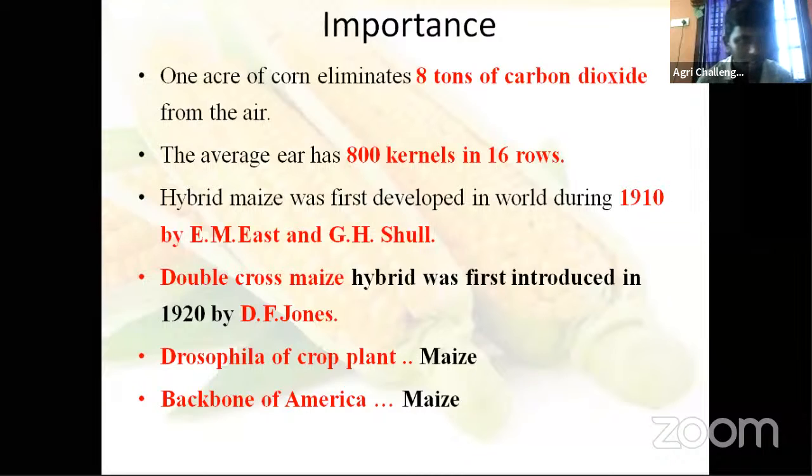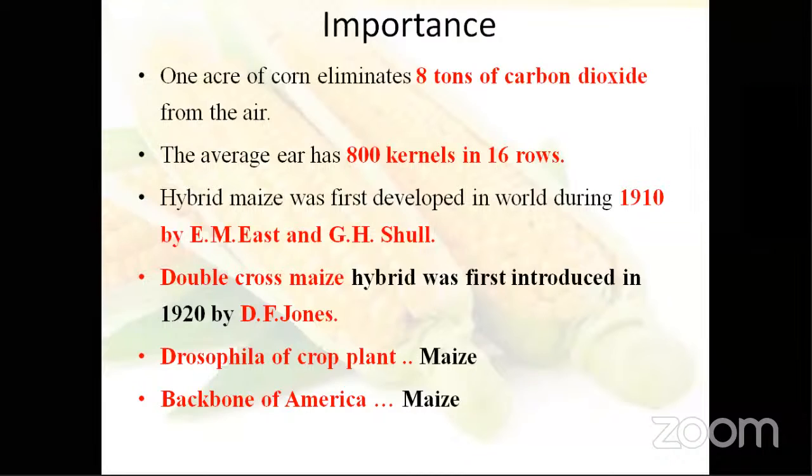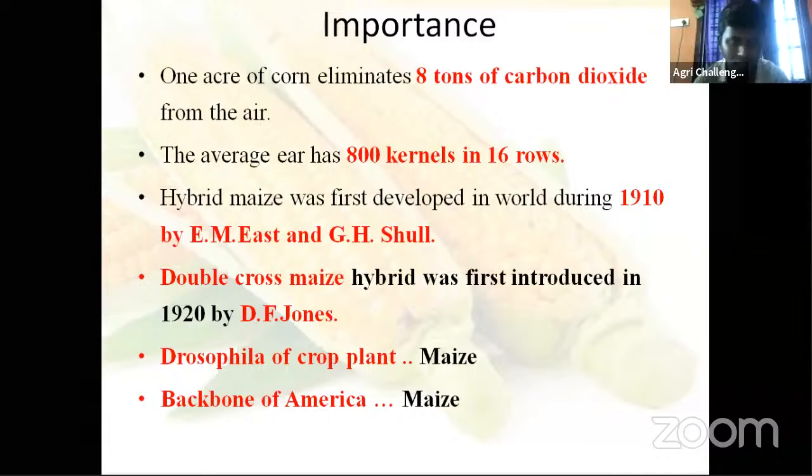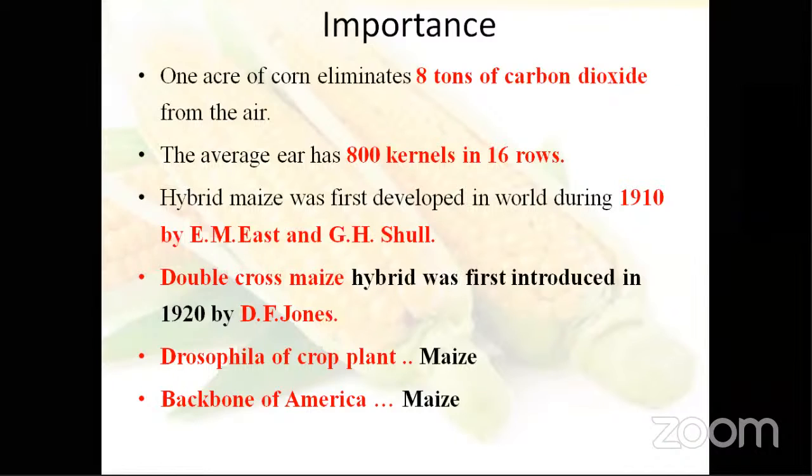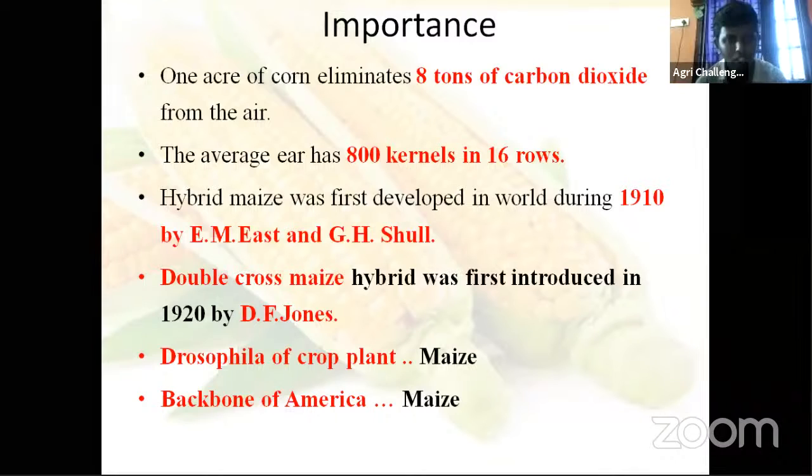Jones. Then double cross maize, that is single cross. First time the maize hybrid was developed by East and Shull. Then double cross maize was introduced by D.F. Jones in 1920. Up to now you just heard two terms: queen of cereal and miracle crop. There are another two terms regarding maize.